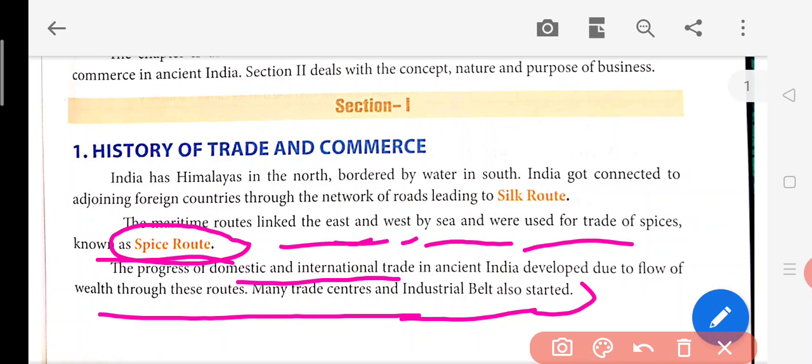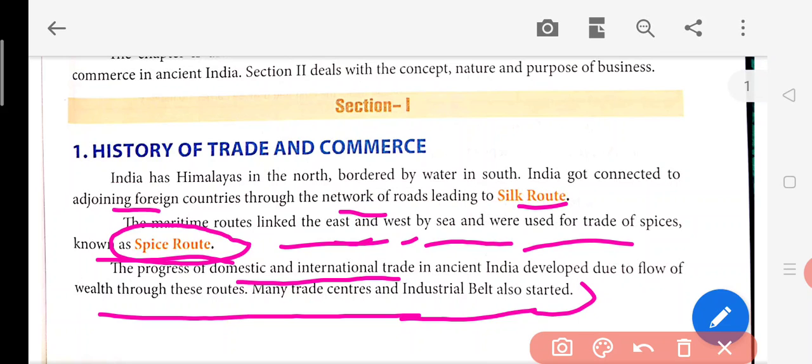They were selling spices to other countries and they were earning wealth. When they used to sell, they used to get gold in exchange for it. So this is how India accumulated a lot of wealth in the past. So this way the Silk Route is also there. The Silk Route is a roadways network.